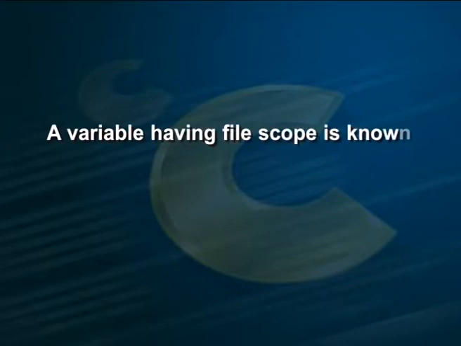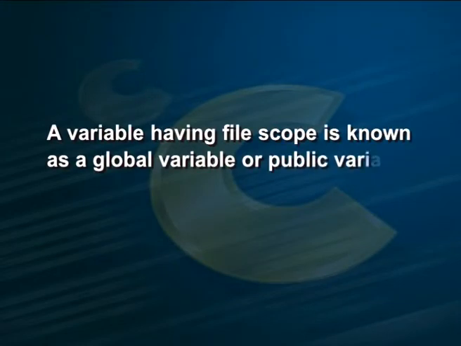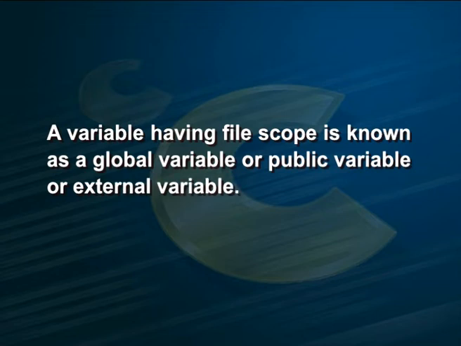If the declaration of a variable appears outside all the blocks in a program, the variable is said to have file scope. Such a variable can be recognized in the program from the end of the declaration to the end of the program. A variable having file scope is known as a global variable or public variable or external variable.